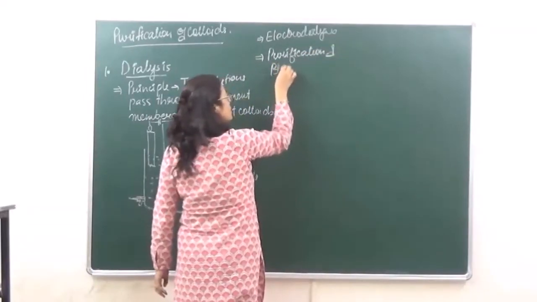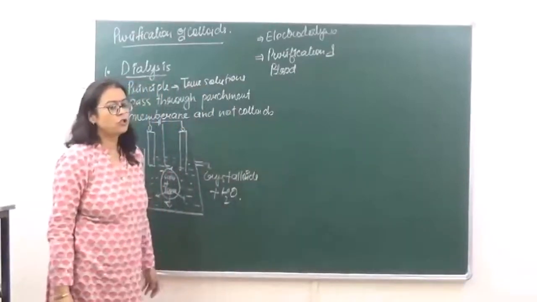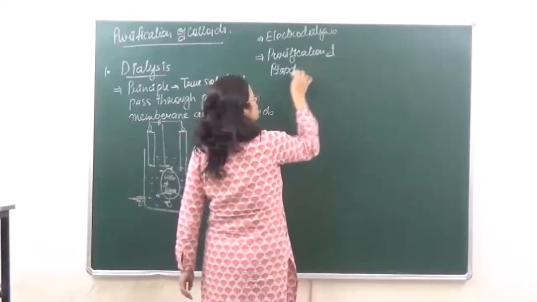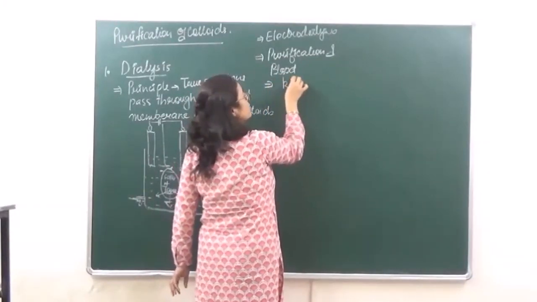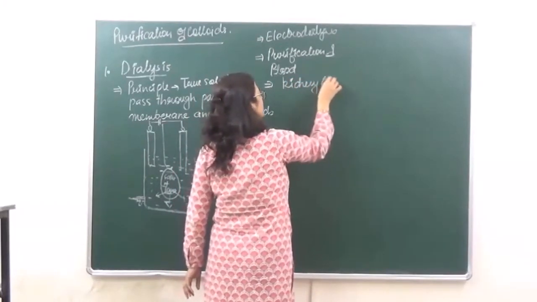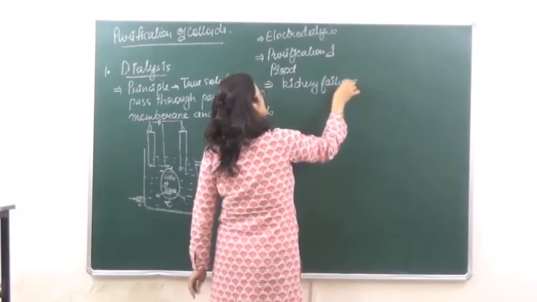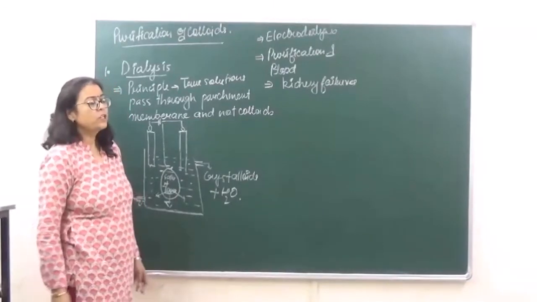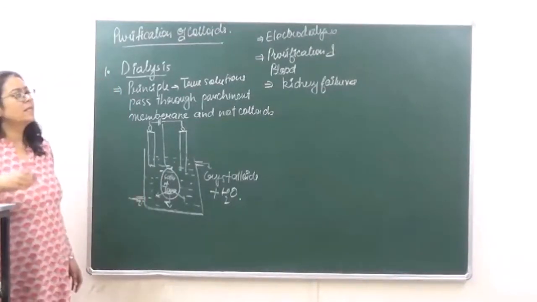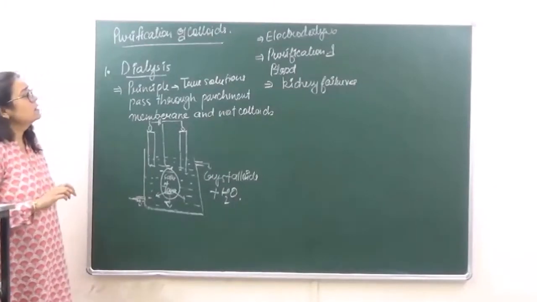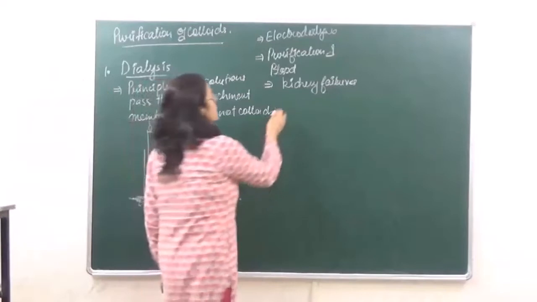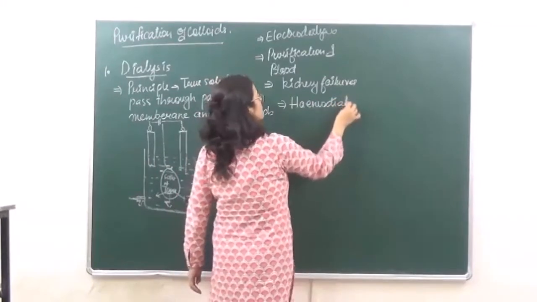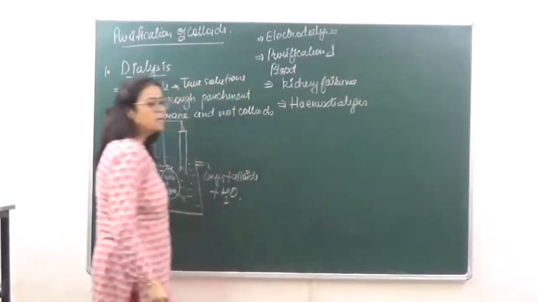This process is very commonly used for purification of blood, which is also a colloid. By किसके लिए होगा purification of blood? For patients which have kidney failures. So this is a kind of apparatus in which the purification of blood that is taking place, right? Then the process by which this purification of blood is taking place, this is known as hemodialysis.